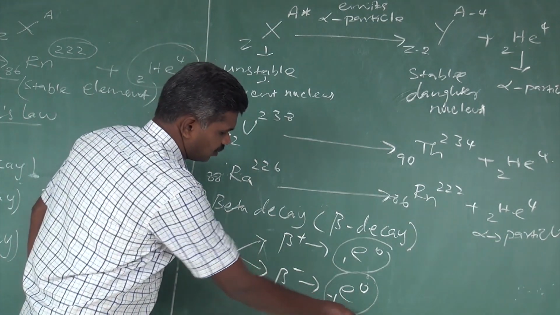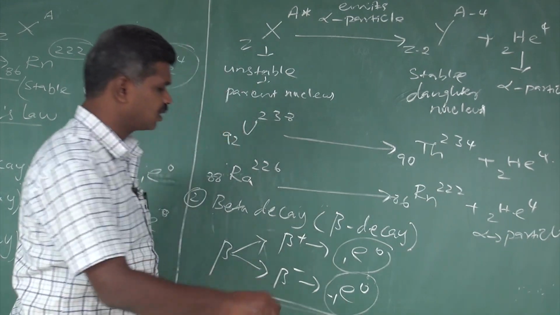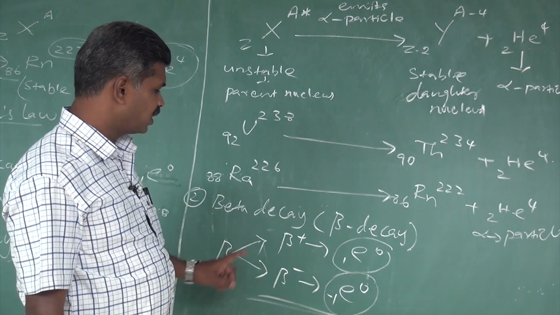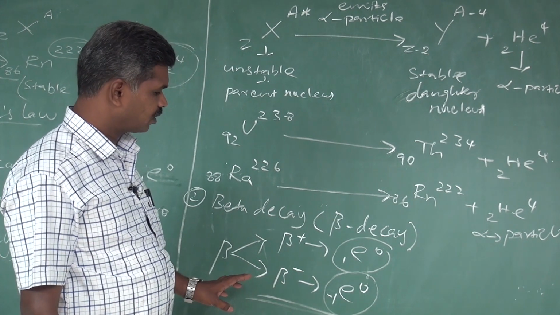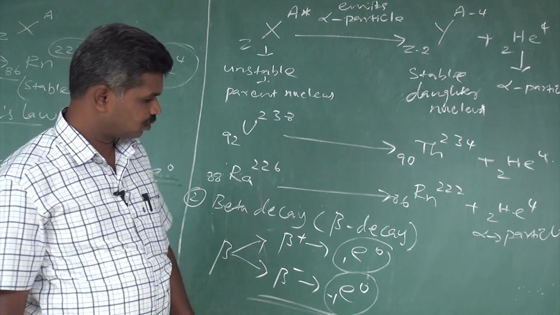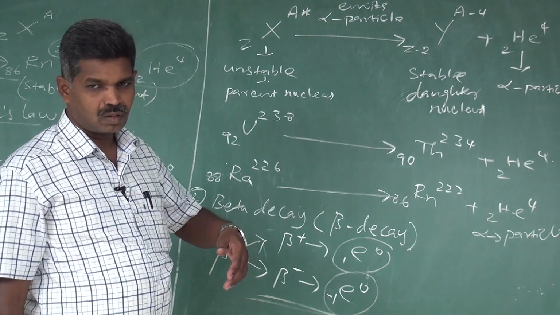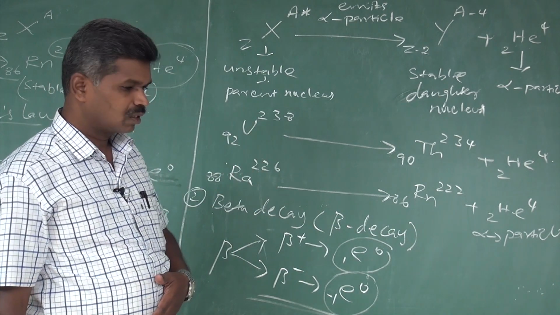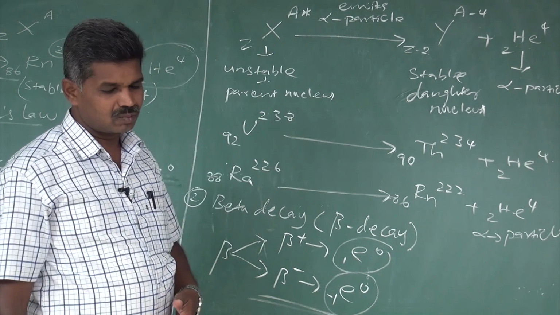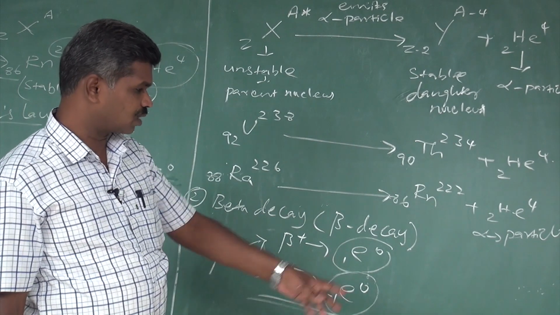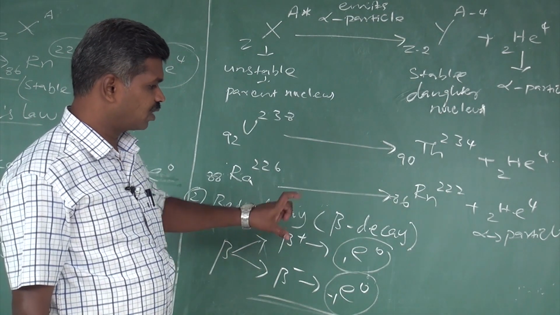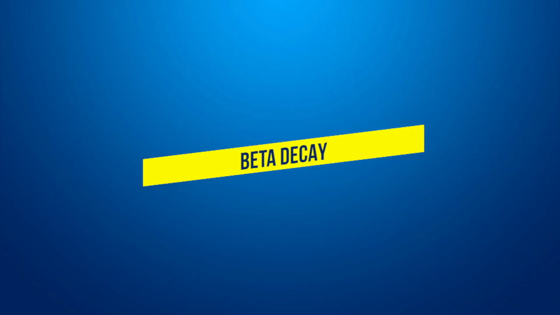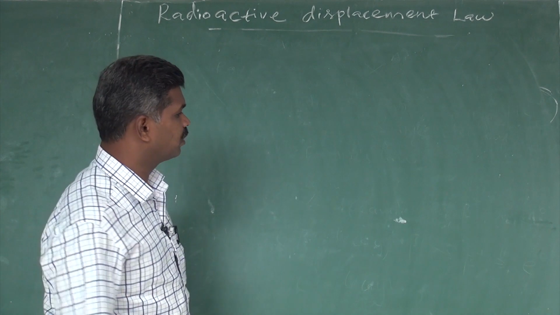In general, beta is nothing but an electron we are going to take. Mostly electrons are emitted in beta decay. That's why in general beta decay is nothing but the emission of electrons from a radioactive element, and then that element becomes another element as a stable one. Okay, we have a standard formula for this. See that formula for beta decay.